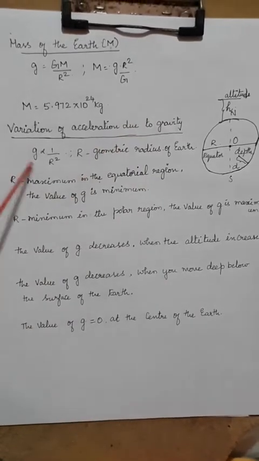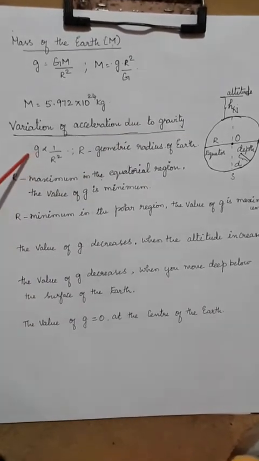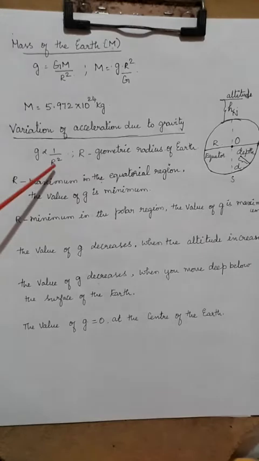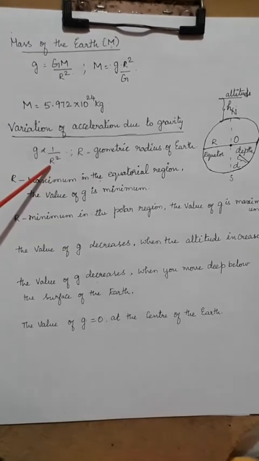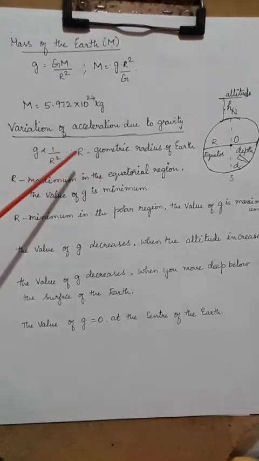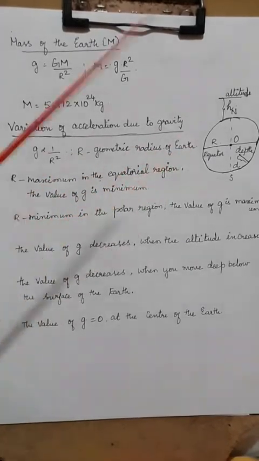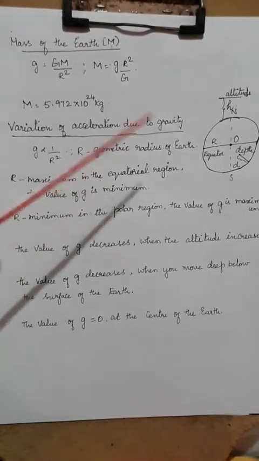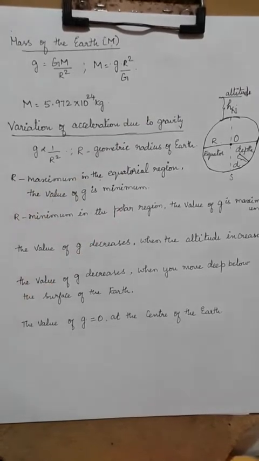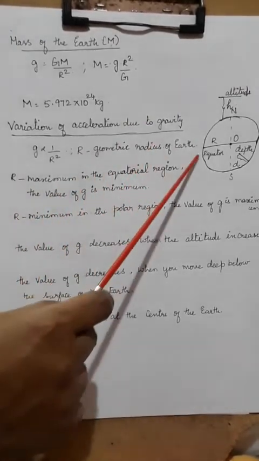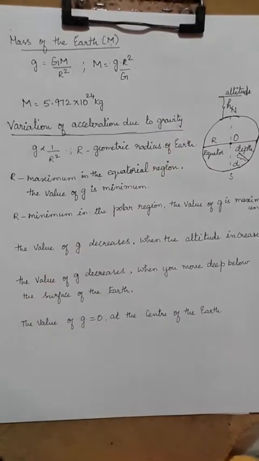Okay. Now we will move on to variation of acceleration due to gravity. First, we have studied that this small g is going to be inversely proportional to the radius r. So I am going to consider r to be the geometric radius of the earth. Why am I considering the geometric radius? We all know that earth is not a perfect circle.